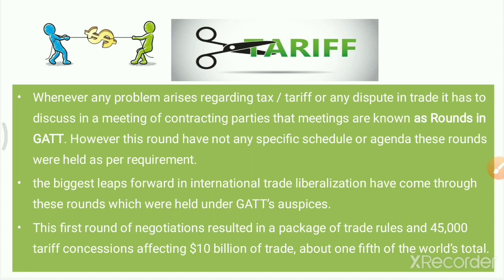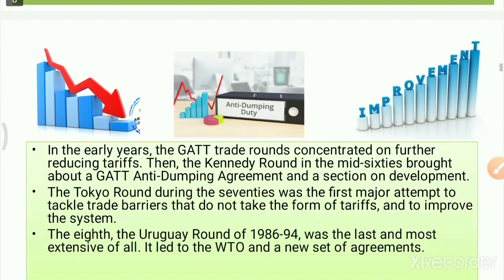Those meetings are called rounds in GATT. There were 8 major rounds, and they led to a tremendous increase in global trade, that was around 10 billion, almost 1/5 of the total world trade.